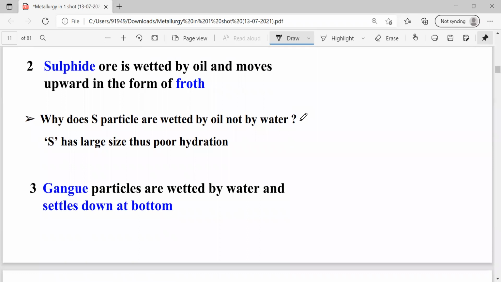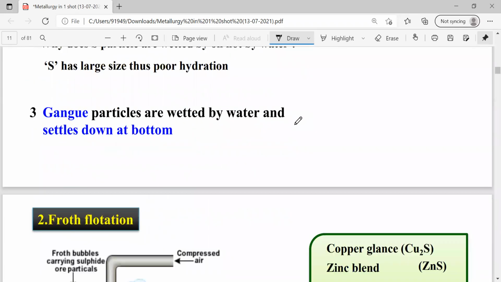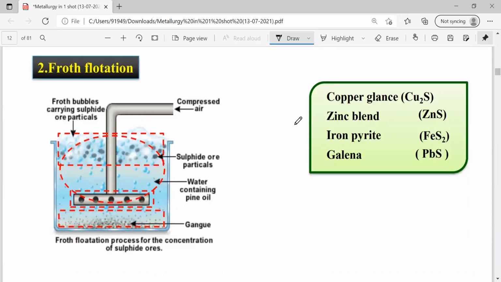Regarding the froth flotation process, once again go through your notes or textbook. Here the froth flotation process is given. In the froth flotation process, we are going to extract copper, zinc, iron or lead metal, and we have to choose the suitable ore. For the extraction of copper through the froth flotation method, we take copper glance. The formula is Cu2S.